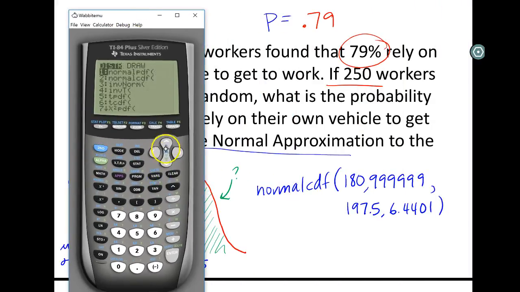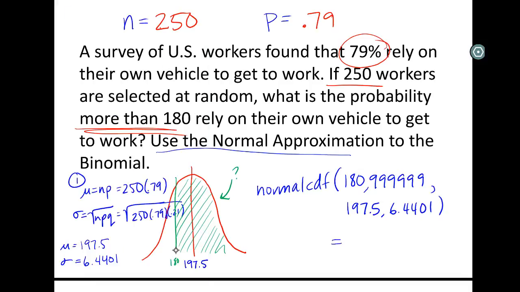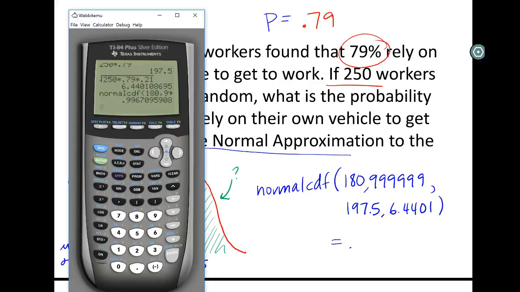So distribution, 180, lots of 9s, 197.5, and 6.4401. Looks like our probability is 0.9967.